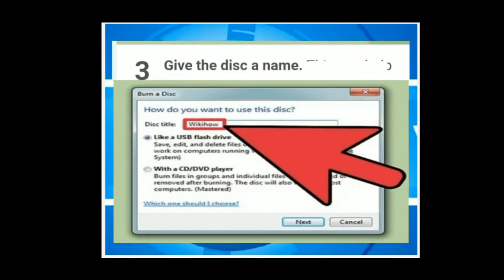Step 3, after the second step, give the disc name, the disc title. Look at the figure here, it shows the disc title. You give any name.